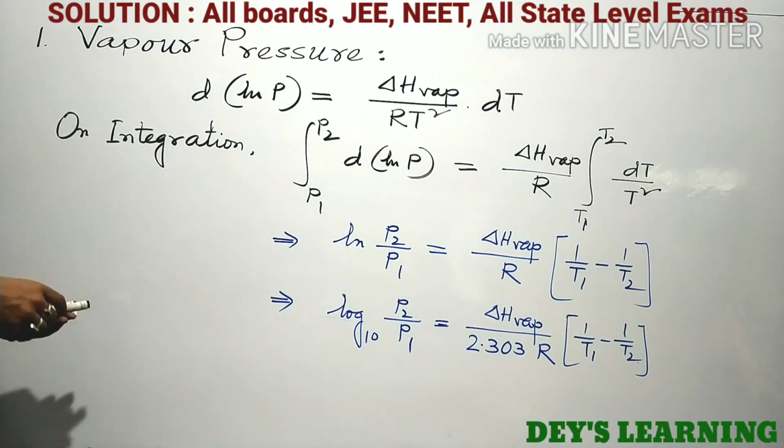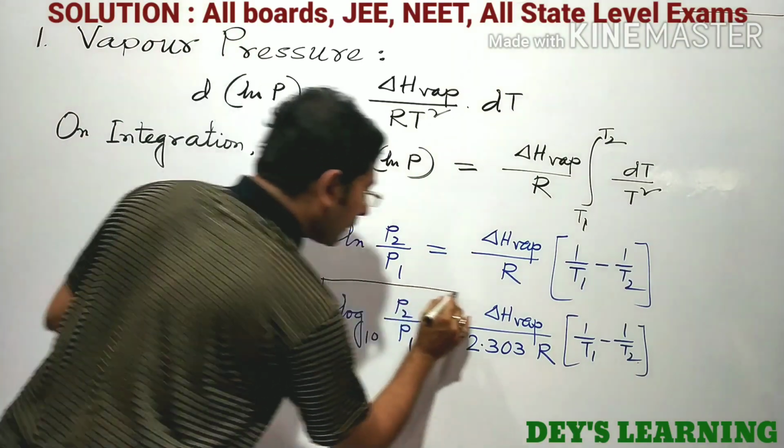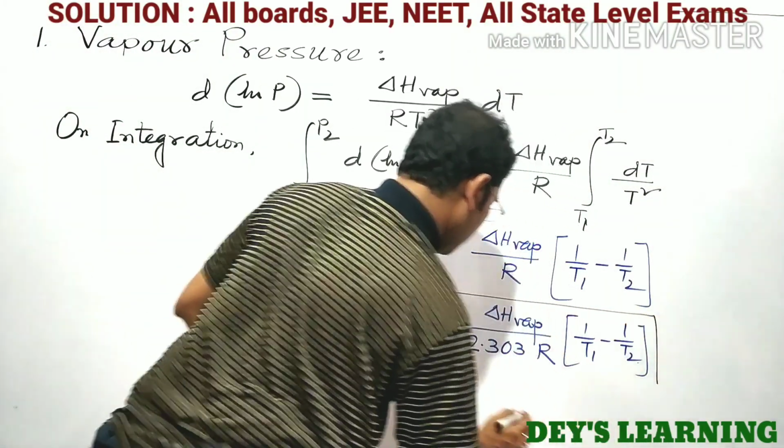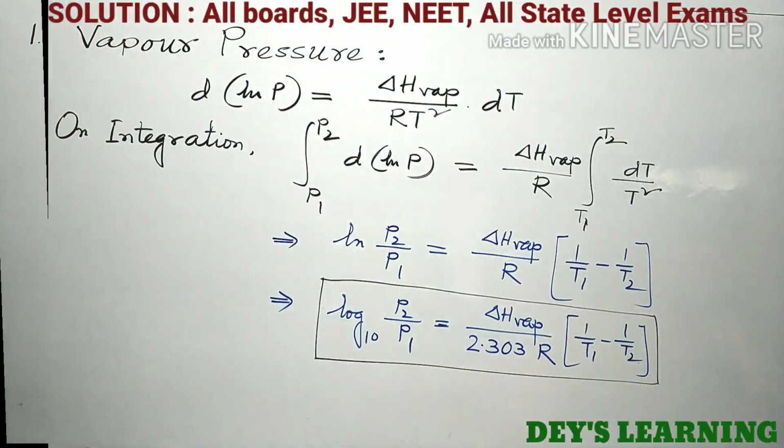So this is the integrated form of the Clausius-Clapeyron equation. This one is very important for JEE Mains, NEET and other competitive exams.